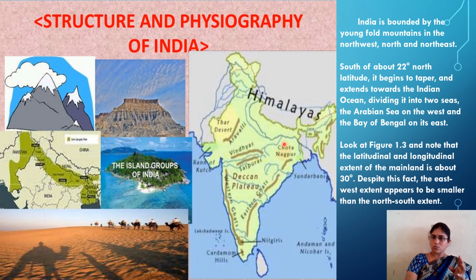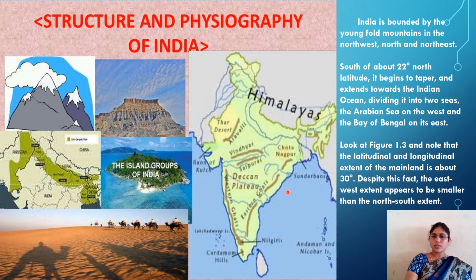From 22 degrees north latitude up to 8 degrees 4 minutes, it is completely inserted into the Indian Ocean, and it divided the Indian Ocean into two seas. What are the two seas here? In the east, the Bay of Bengal, and in the west, the Arabian Sea. So the east, west and southern parts of our country are covered with water. A landmass which is covered with water on three sides and land on one side, we call a peninsula.